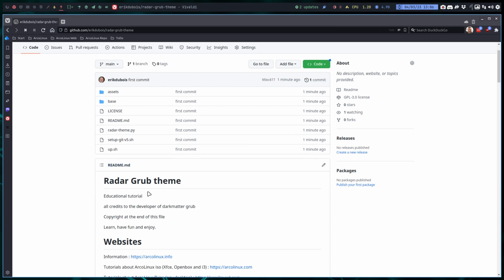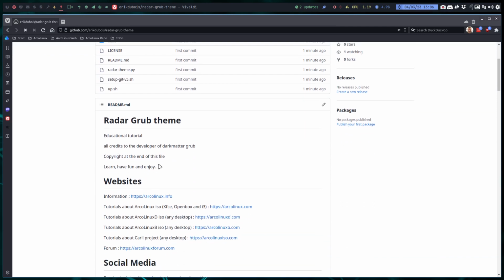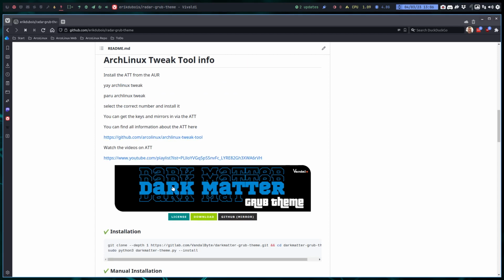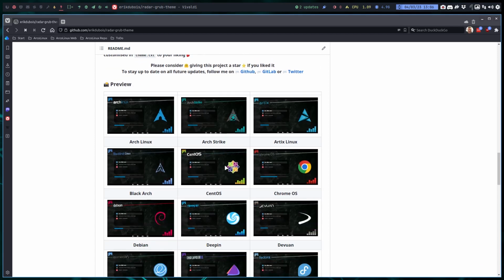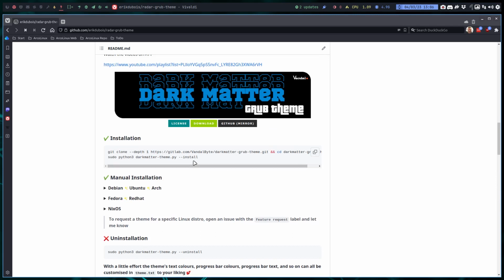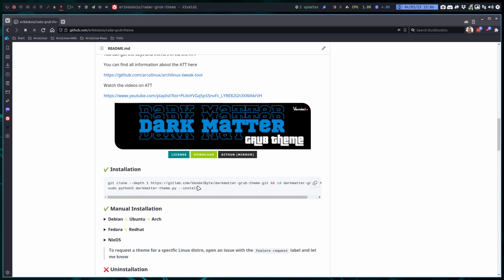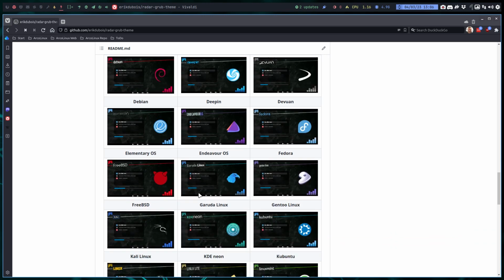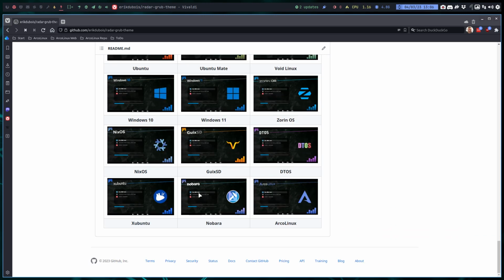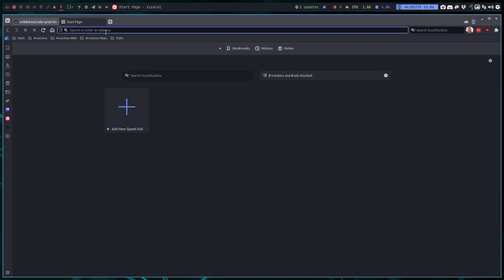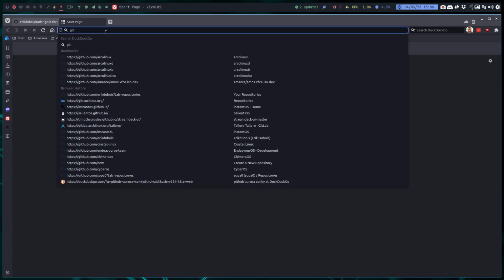So Radar-grub-theme, educational tutorial, all credits to the developer of Dark Matter Grub, and later on we see all the text from Dark Matter himself. I hope there's a link in there for him. Well, actually this is of course a copy paste. Don't see it. Maybe we should find a GitHub. Yeah, GitLab was it?